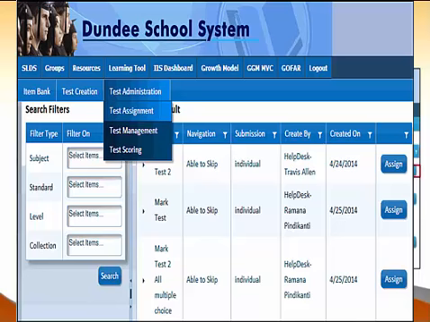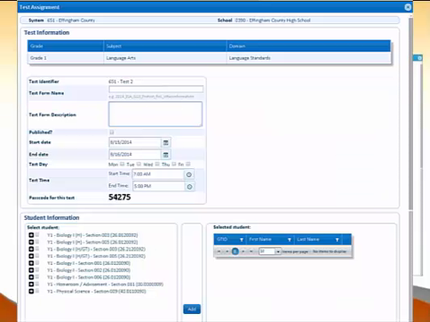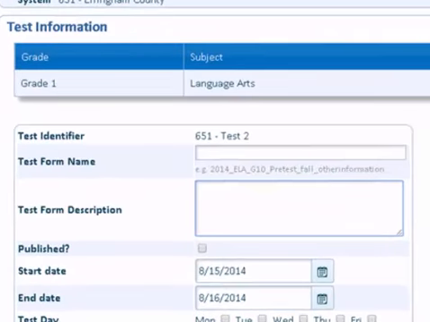Once you've done that, what you want to do is click on Assign Test once you've found the test that you want to put out there. When you do that, this is the screen that's going to come up. There are a couple things that you have to do. One, there's your test name. Well, you need to call it a test form name now, because that's your test identifier. If you're going to end up using this test over and over again, you may want a different test form name.